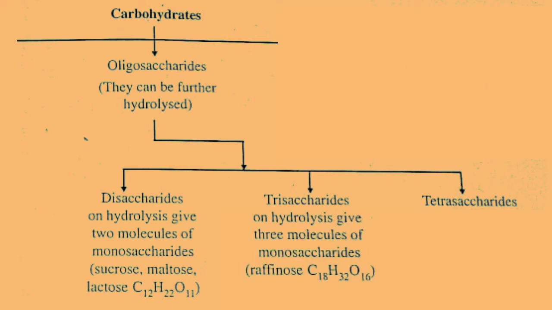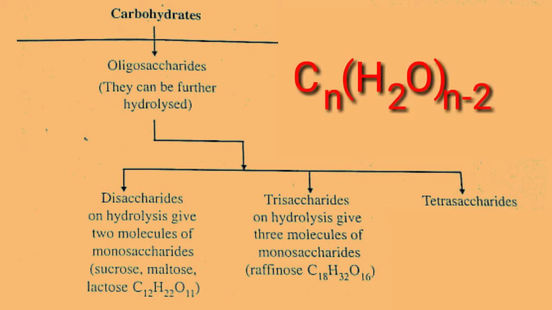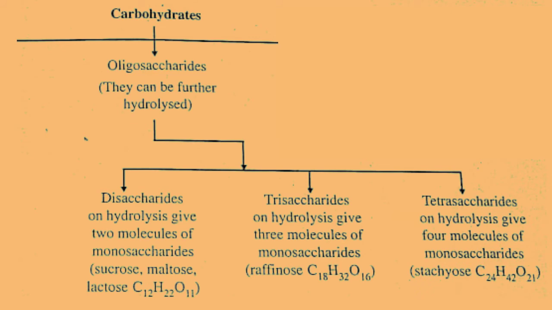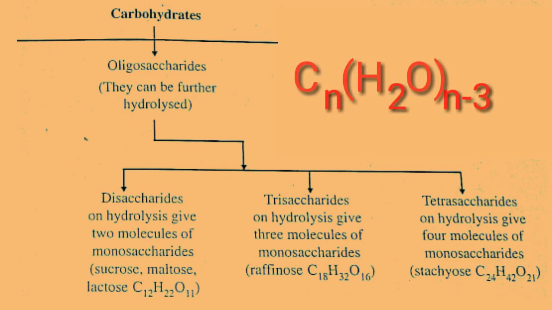Further, trisaccharides on acid or enzyme hydrolysis yield 3 molecules of monosaccharides. Trisaccharides have the general formula CnH2On-2. Example: raffinose. In the same way, tetrasaccharides on hydrolysis give 4 molecules of monosaccharides. Example: stachyose.